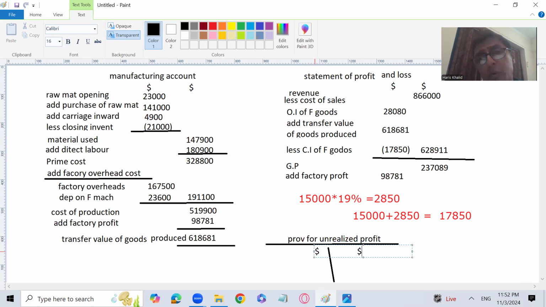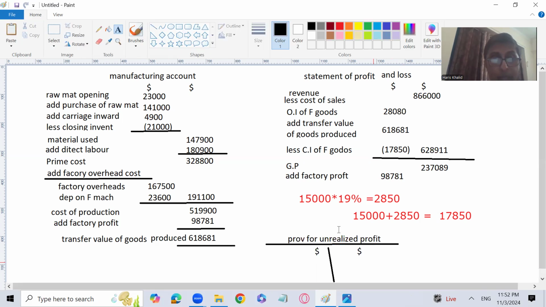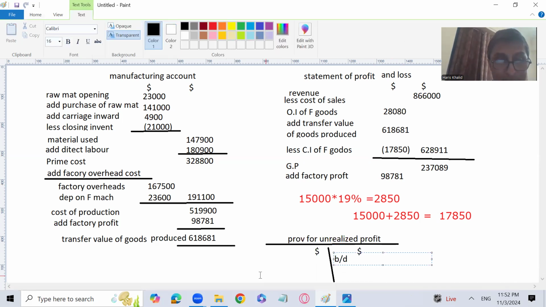Otherwise, you'll find it difficult. Credit side, I'm going to write the brought down. This brought down means profit included in finished goods opening.